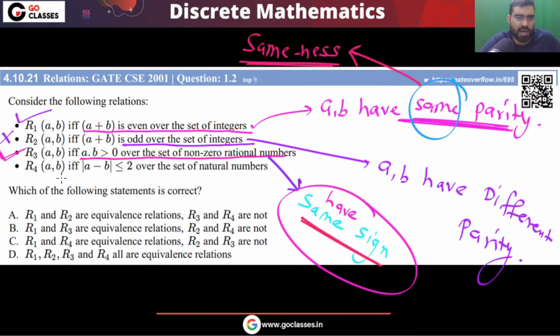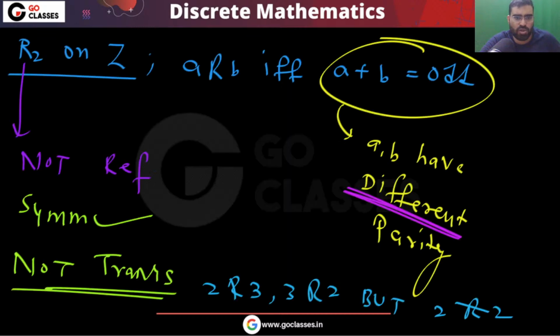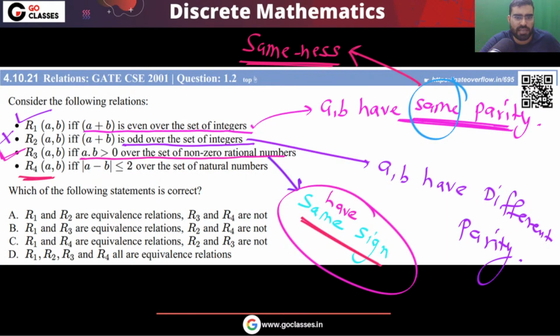What about this one? R4: the absolute value of A minus B is less than or equal to 2. This is reflexive. This is symmetric also. But this is not transitive. You can check this R4 is not transitive. Let's see what this R4 is saying.